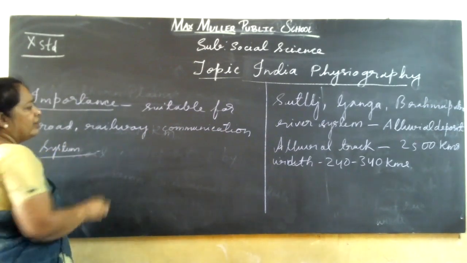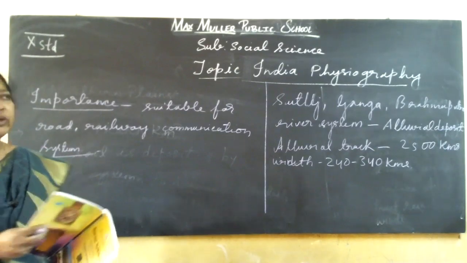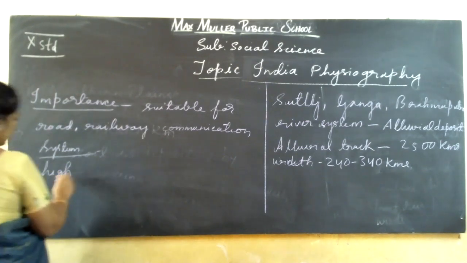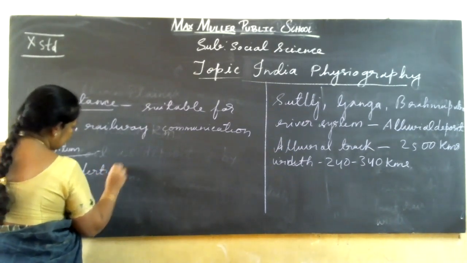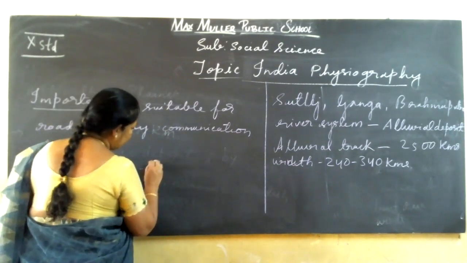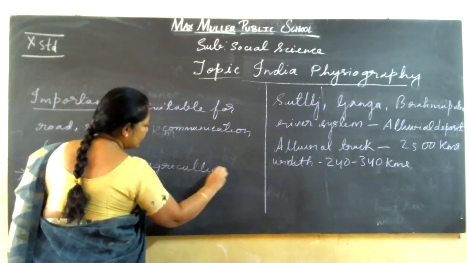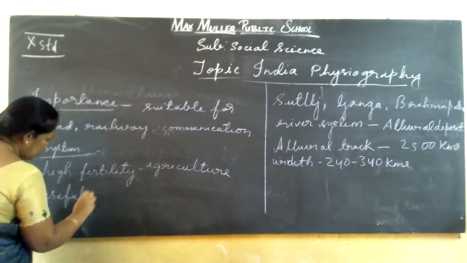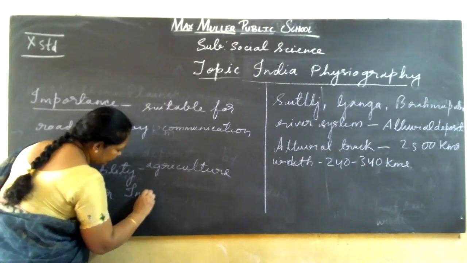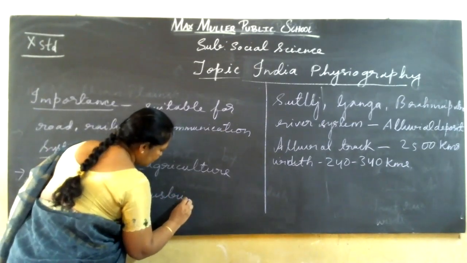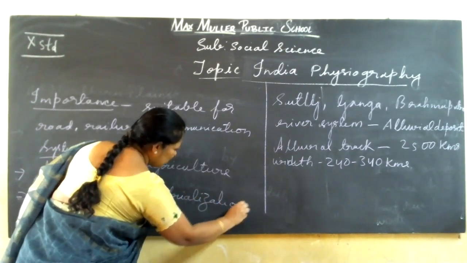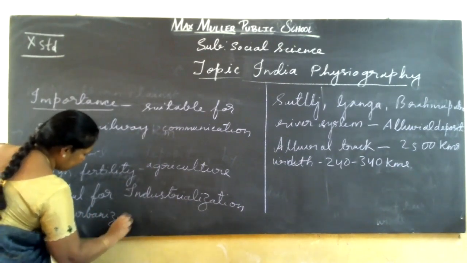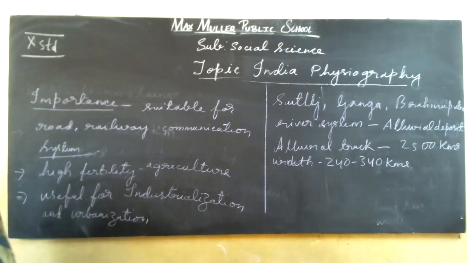Okay, communication system. And next, transportation, for everything it is very good, and also because of high fertility, it is very good for agriculture, and because of agriculture, it is useful for industrialization, and urbanization. Okay, so this one.